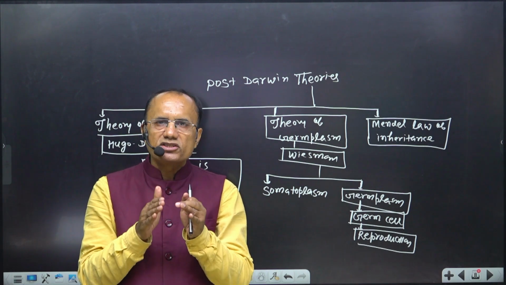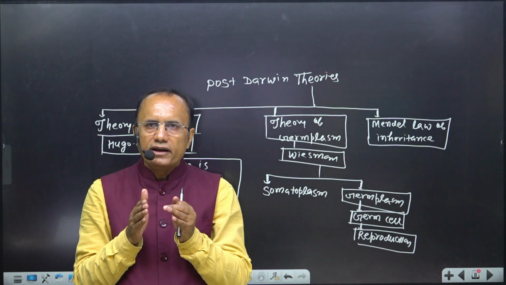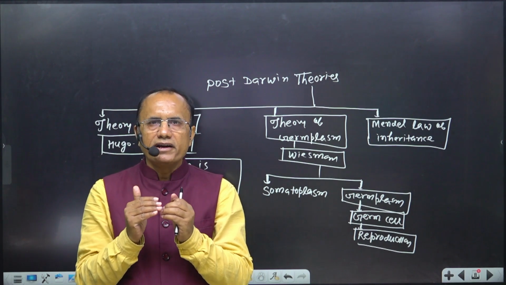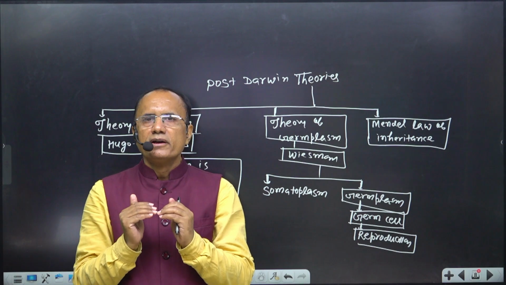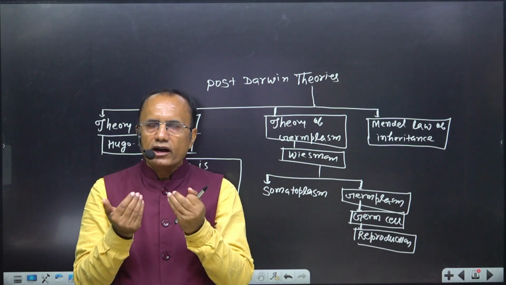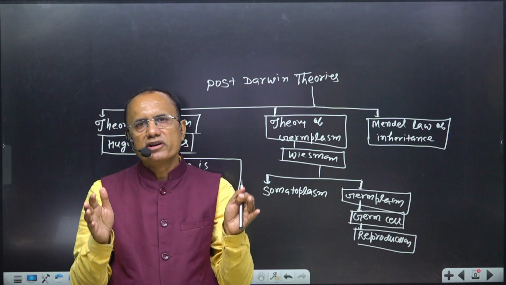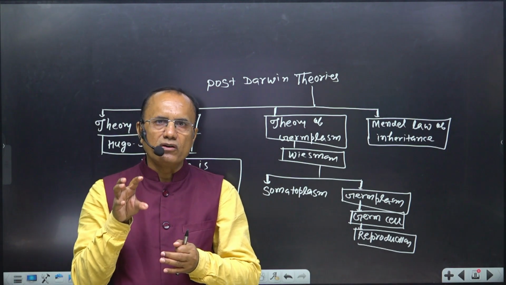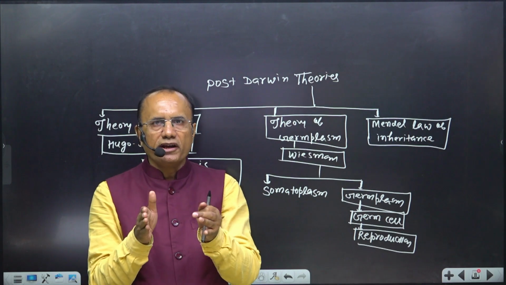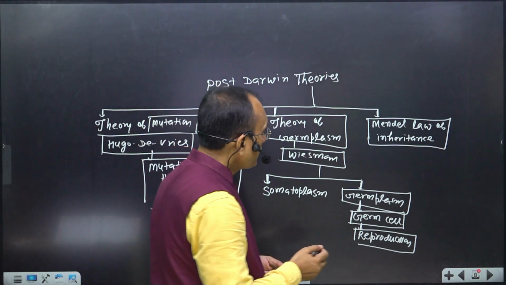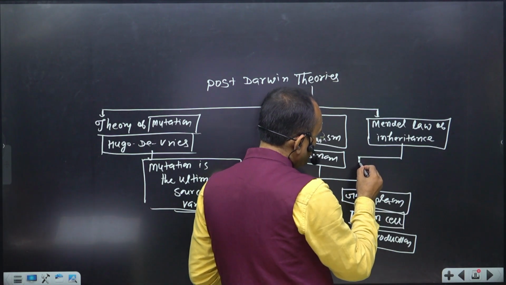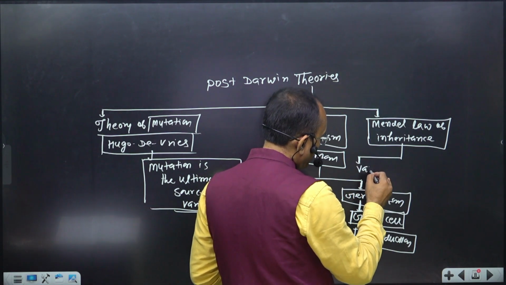He postulated his theory in 1865, but no one identified the role of Mendel. In 1900, three important scientists identified the role of Mendel for the understanding of the process of inheritance, and Mendel's law of inheritance also gives us understanding about variation.